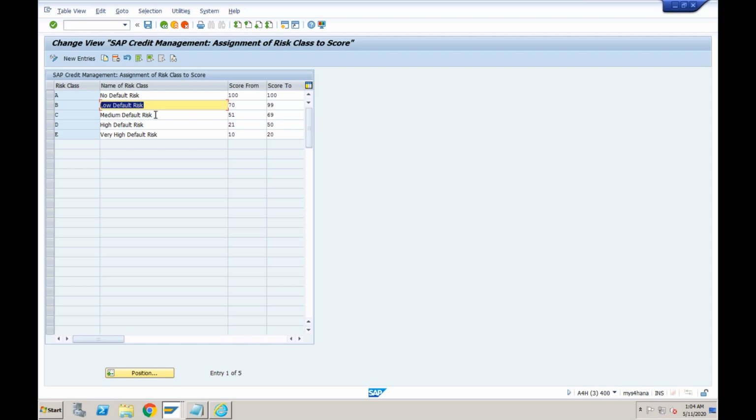Some delay the payment, though we get it eventually, so that would be medium. For some customers there are many old items still not paid, so those are high. And if a customer is not paying at all even after a lot of reminders, they fall under very high default risk. Based on your requirements, you can create whatever number of risk classes you want. SAP provides these five risk classes as standard delivery.